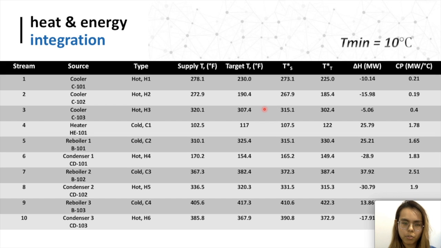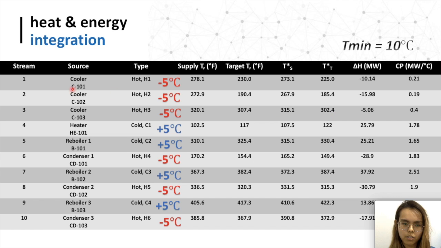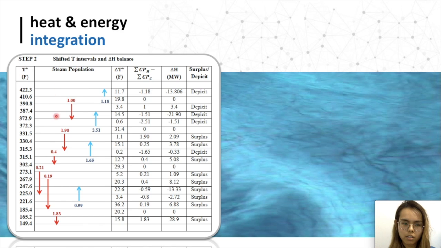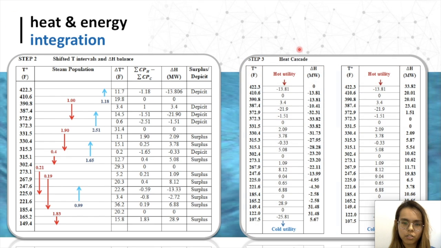The minimum temperature difference selected is 10 degrees Celsius to have better heat transfer coefficients for the petrochemicals industry. In order to make the hot streams cooler and to make the cold streams hotter, new temperatures are calculated with addition and subtraction of the minimum temperature difference divided by 2. Next, stream populations are drawn and the temperatures and heat capacities of each interval are calculated to determine the respective enthalpy changes. The enthalpy changes calculated are placed in the heat cascade table to identify the pinch point. The pinch point is identified when the enthalpy change is 0.